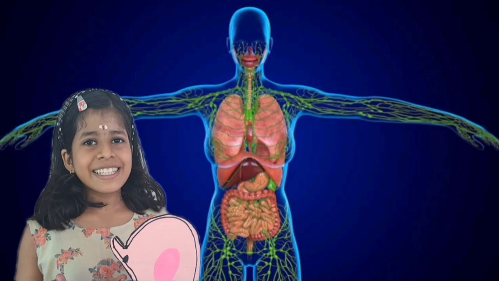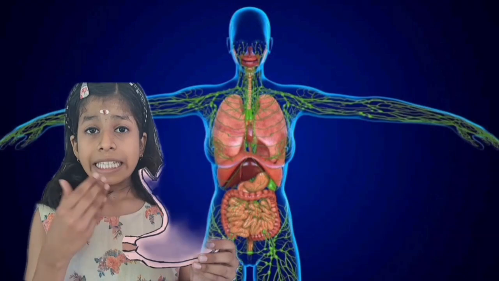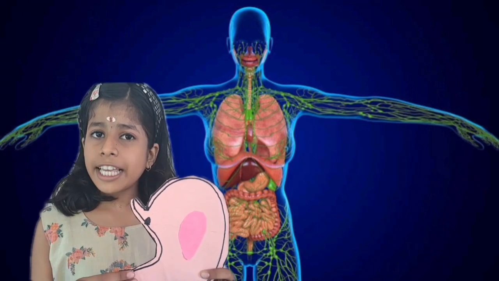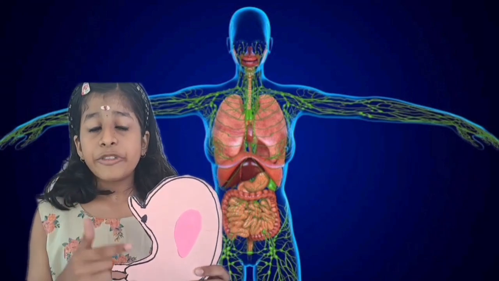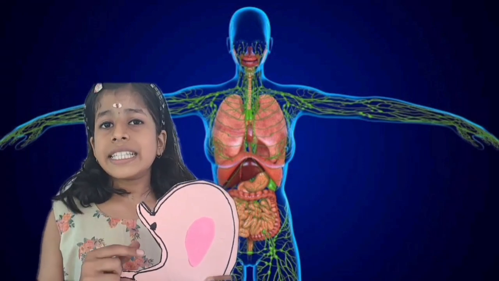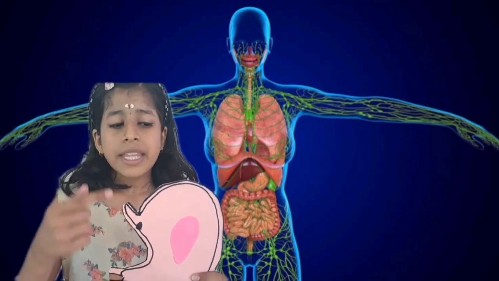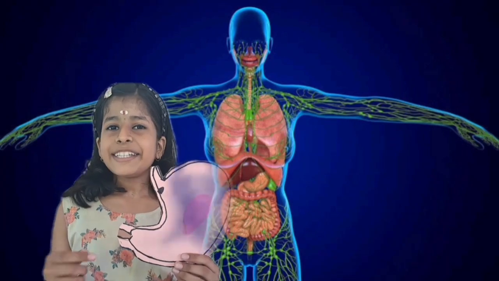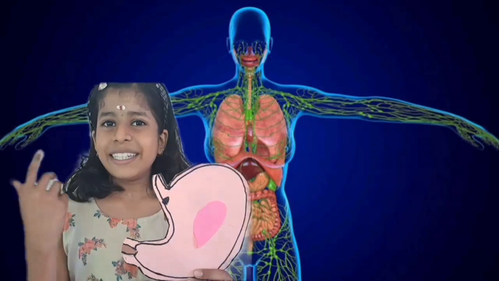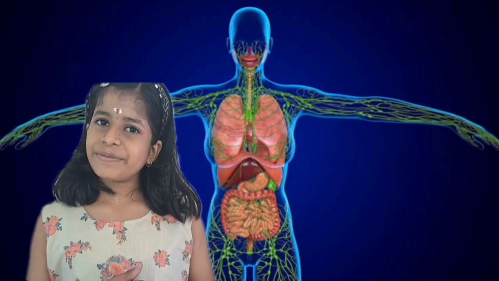Do you know what is this? Yes, it is our stomach. Food from the mouth reaches the stomach through the esophagus. The wave-like movement of the esophagus enables this. The wave-like movement is called peristalsis. The food is rendered paste-like inside the stomach due to the movement of the stomach wall. This is our stomach wall. The digestive enzymes produced by the stomach digest the food chemically too. Now do you understand what are the specialties of our stomach?